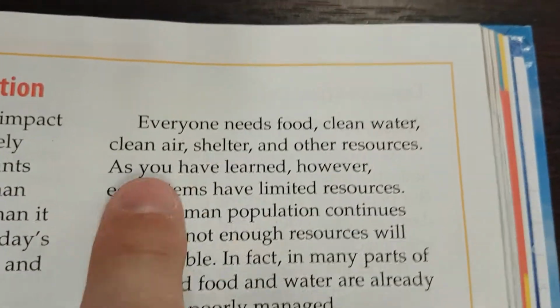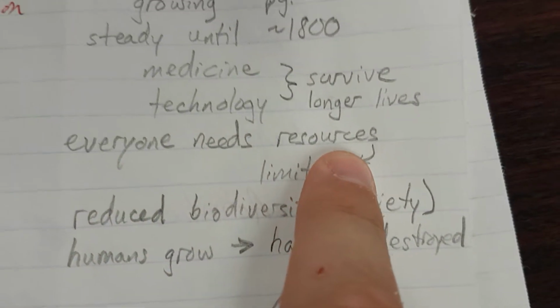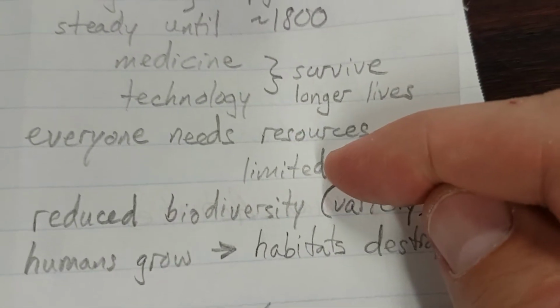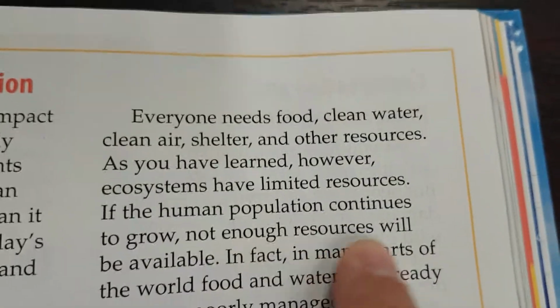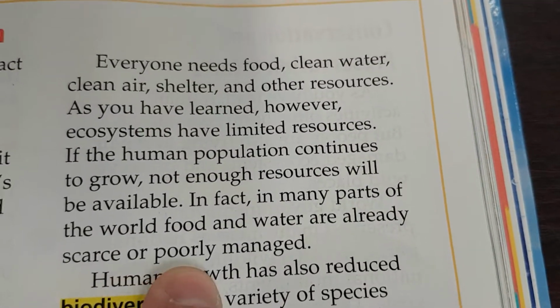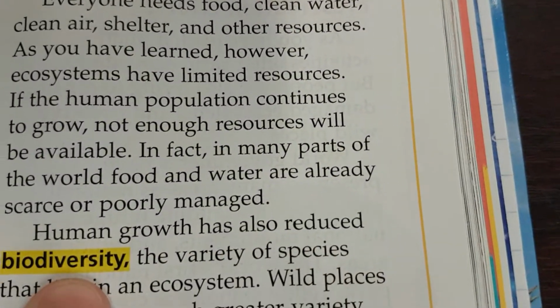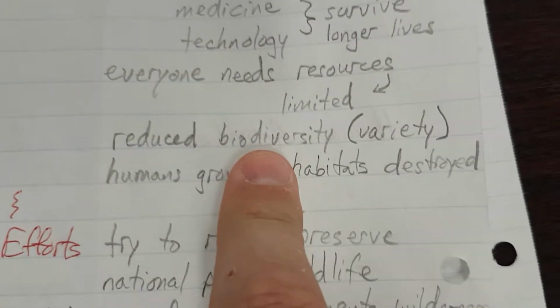Everyone needs food, clean water, clean air, shelter, and other resources. Everyone needs resources. As you have learned, however, ecosystems have limited resources. If the human population continues to grow, not enough resources will be available. In fact, in many parts of the world, food and water are already scarce or poorly managed. Human growth has also reduced biodiversity, the variety of species that live in an ecosystem. Reduced biodiversity, which means variety.